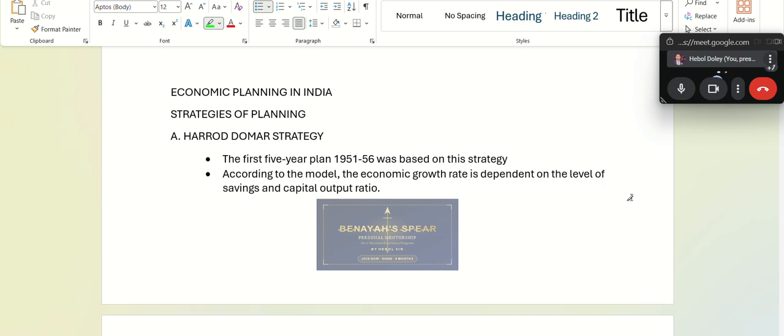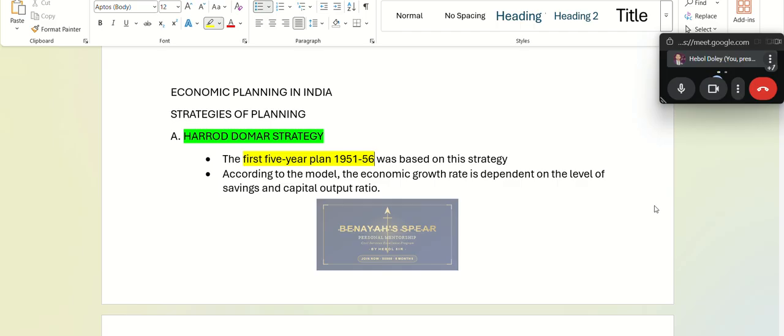Then let's come to economic planning in India. Now in India, after we got independence, our various governments tried various models of economic development or economic planning for the country. So the first one is known as Harrod Domar strategy. Please mark this. These are important topics. On this strategy, the first 5-year plan between 1951 to 1956 was based.